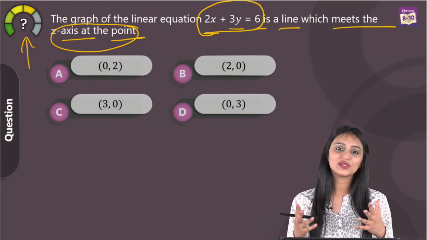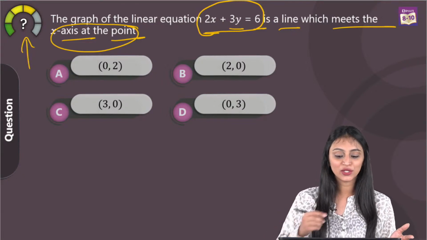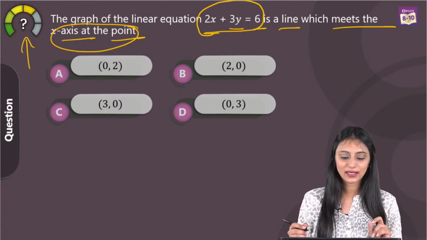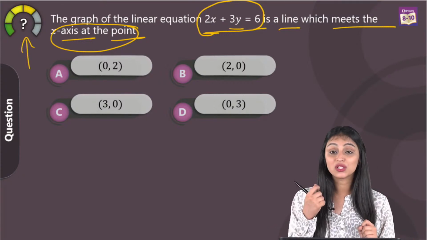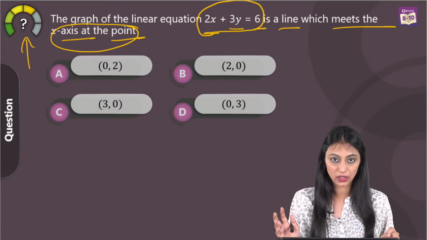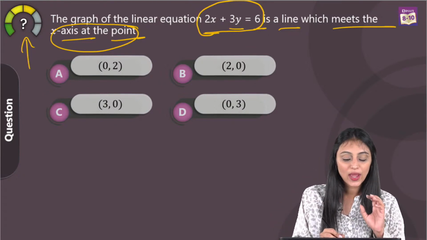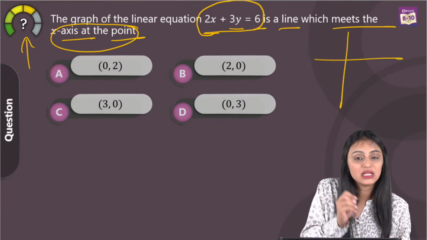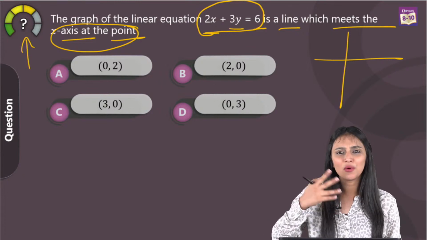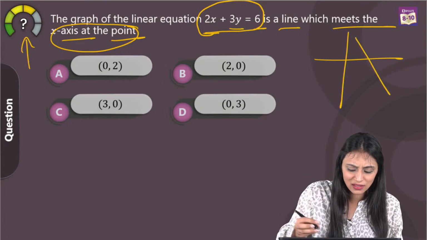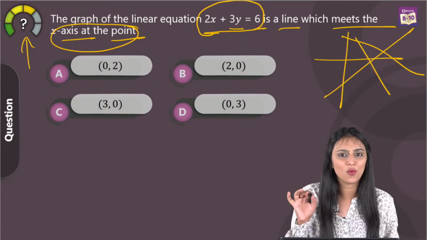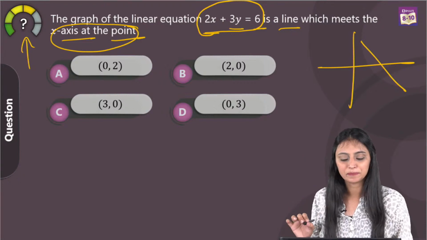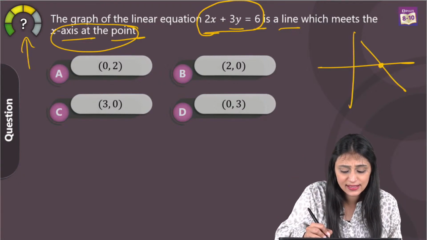So in exams, obviously you won't have that much time to make a graph for such kind of questions and then look for the value. So I tell you a very simple thing. These small concepts that I'm telling you will actually help you, so just note it down somewhere. When I'm just drawing a rough graph, the question mentions that this line is meeting the x-axis at some point. I don't know how this line is, maybe it's like this, or maybe like this, but I'm just telling you roughly. Let's suppose this line is like this. It says it is meeting the x-axis at some point.